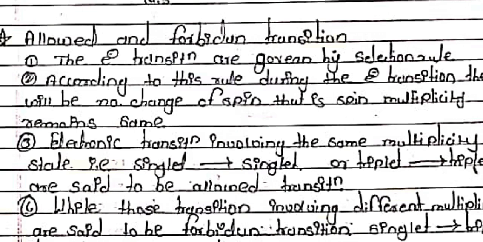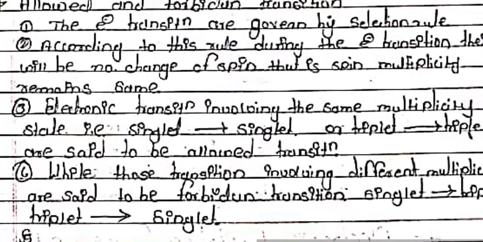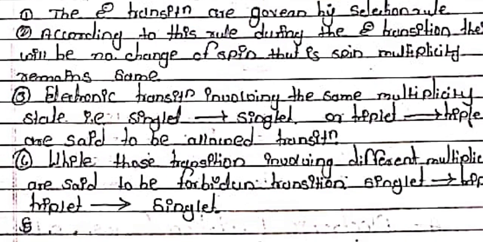Means no effect on the spin multiplicity after absorption of the photon. Electronic transitions involving the same multiplicity state, that is singlet to singlet or triplet to triplet, are said to be allowed transitions.